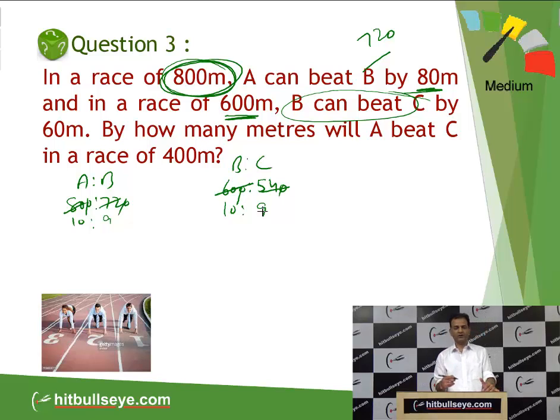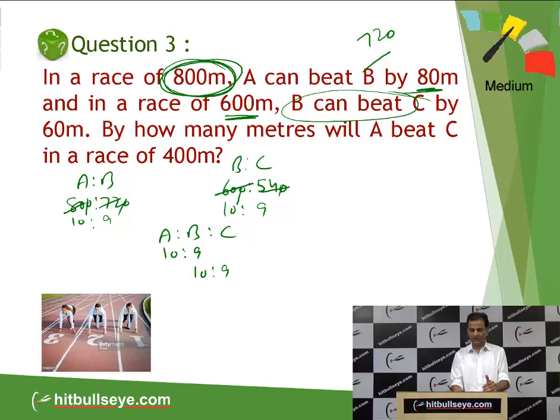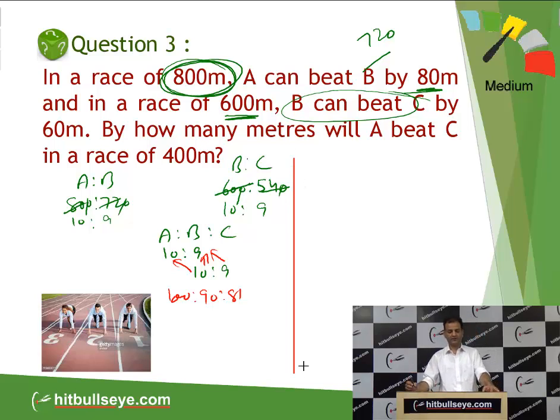By applying the same logic which we have already done, we can convert to A ratio B ratio C: 10 ratio 9, and then 10 ratio 9, just write C over here. And after that again make a single ratio. 10 into 10 is 100, 10 into 9 is 90, and 9 into 9 is 81. I think that till this point everything is clear. So we have converted into a single ratio, A ratio B ratio C.